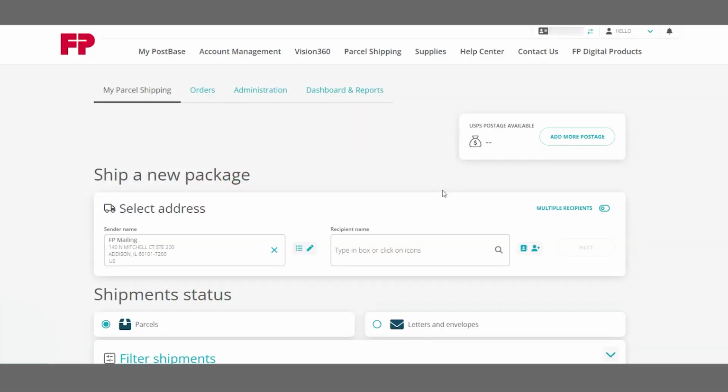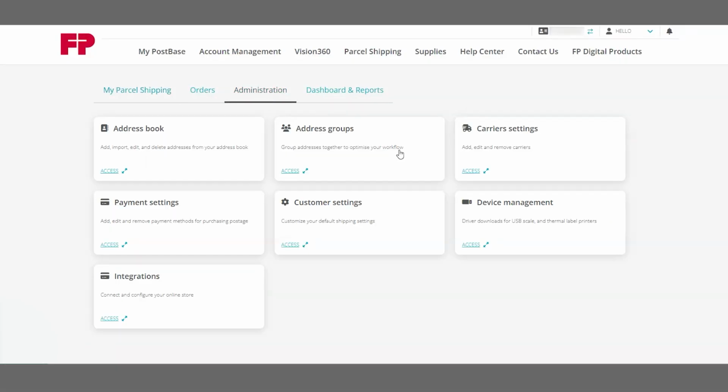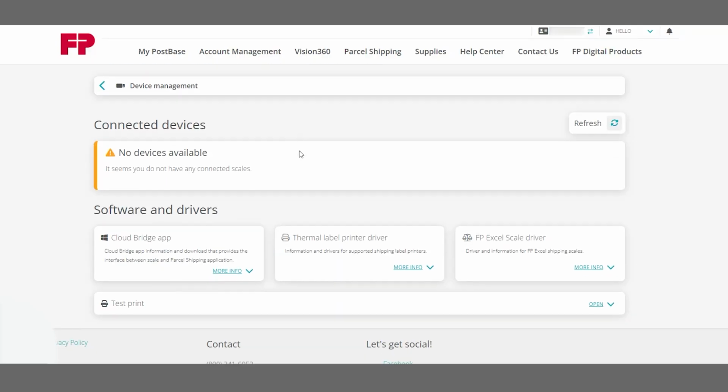From the home screen of Parcel Shipping, locate and click Administration in the navigation bar. Locate the tile Device Management and click to access. Locate the tile Cloud Bridge app and click More Info.